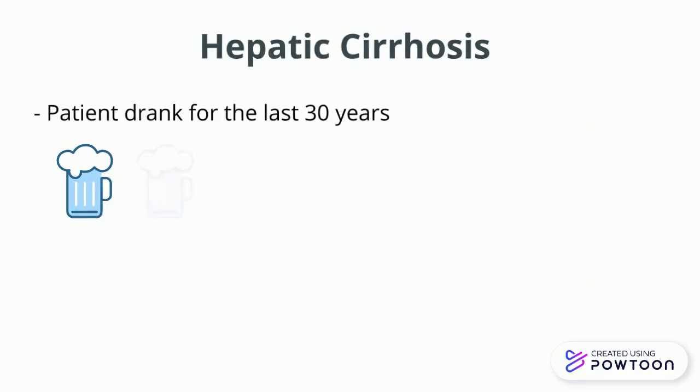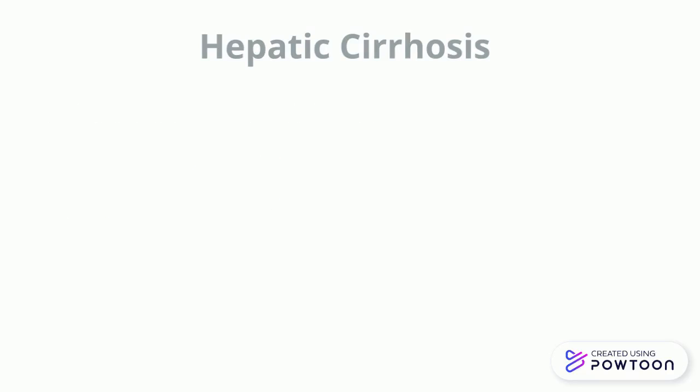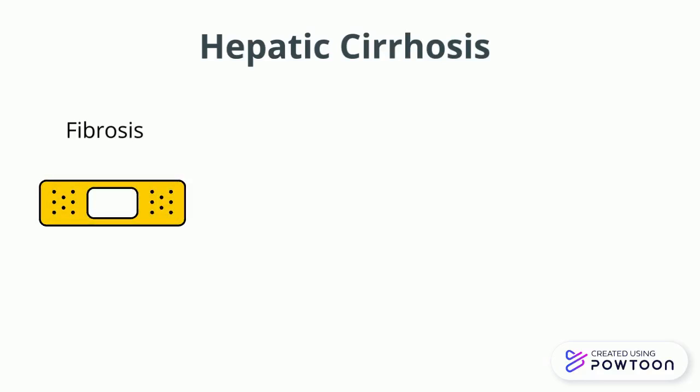Hepatic cirrhosis or liver cirrhosis is when a liver is unable to function properly because of damage to the cells, most likely due to overconsumption of alcohol. Patient drank for more than 30 years. In cirrhotic liver, we get fibrosis and nodule formation. The portal vein that drains blood into the liver is not effective because of fibrosis, so there is backflow due to the buildup of pressure.